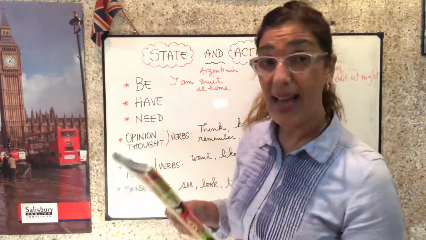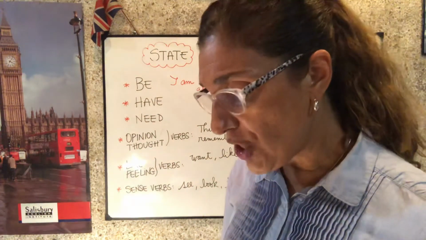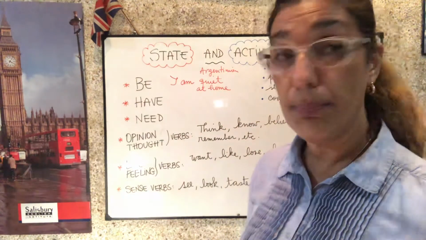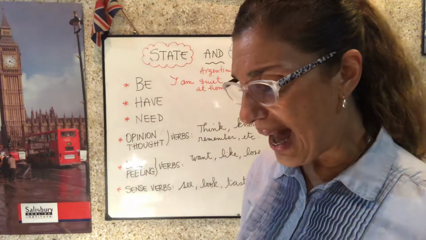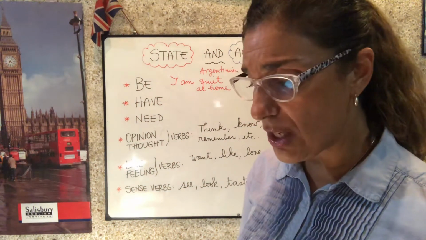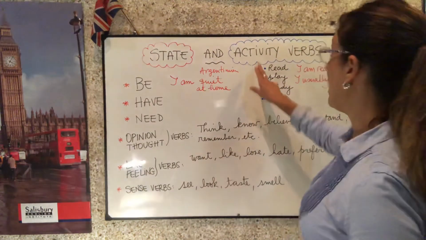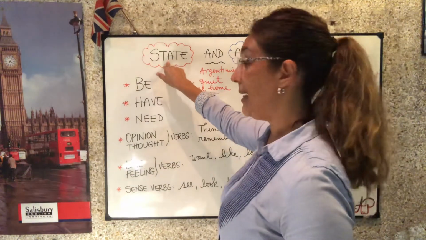Exercise 7 asks you the following. It says, which verb in bold in text D, in bold quiere decir en negritas, describes an activity and which describes a state? Which one describes an activity and which one describes a state?